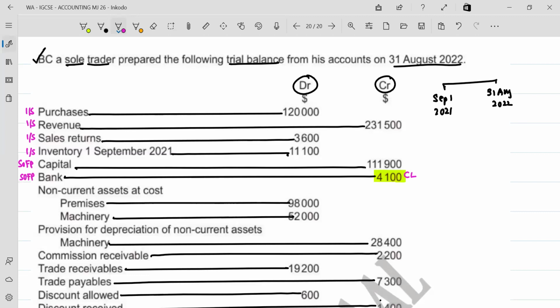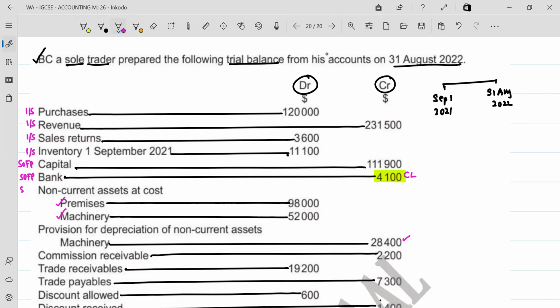How much did you buy your premises for? 98,000. You bought them for 98,000. How much did you buy your machinery for? 52,000. That's the amount of money that you paid from your pocket to buy the machinery. By what amount has machinery lost value since it was bought? That's provision for depreciation, 28,400. What is provision for depreciation? It is the total amount with which the asset has lost value.